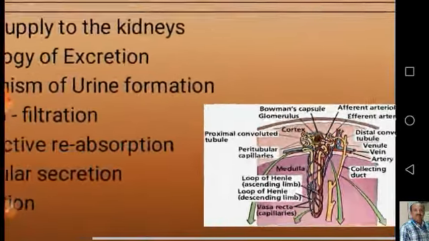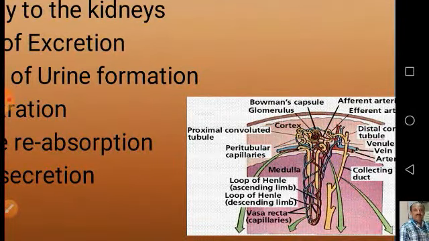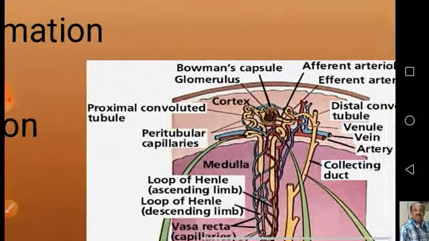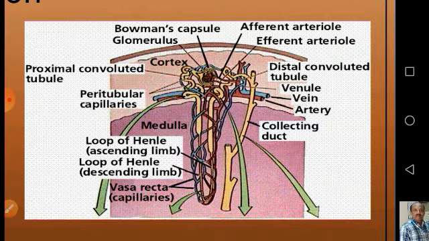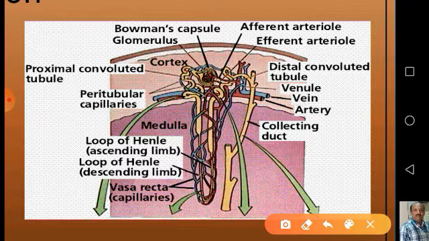Before going into details of mechanism of urine formation, let us have a look at the clear structure of the nephron. Here you can see the detailed structure of nephron. Almost all the nephrons are located at the junction of the cortex and medullary region of the kidney.